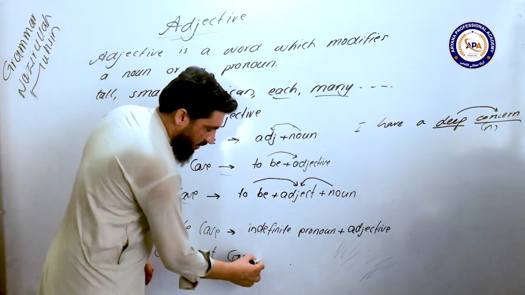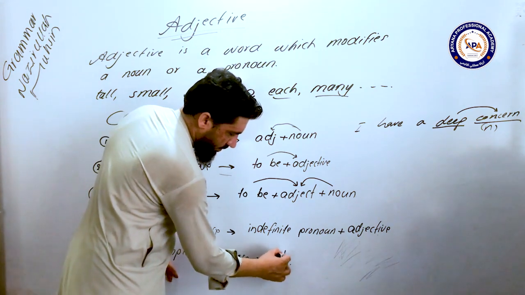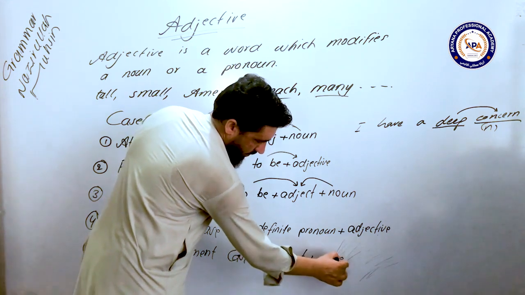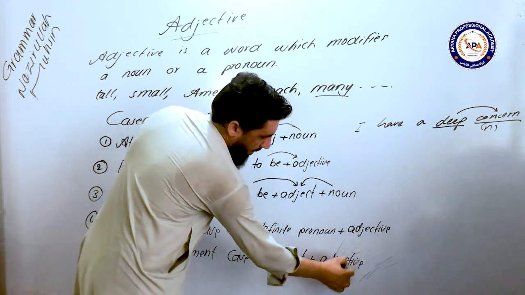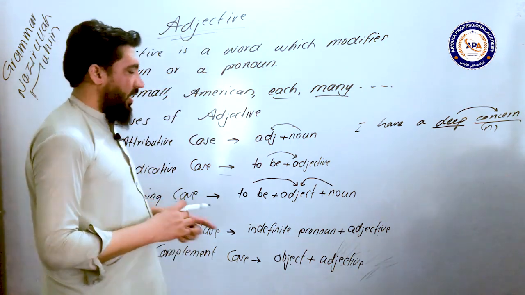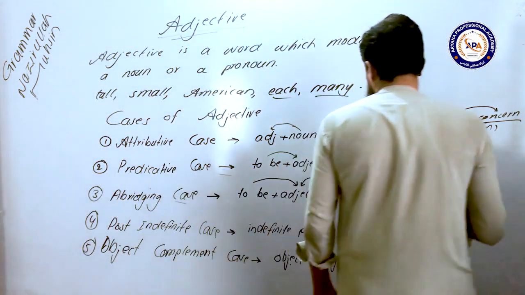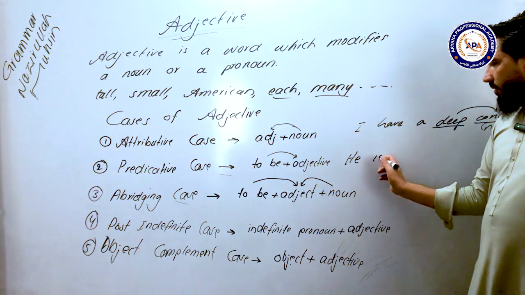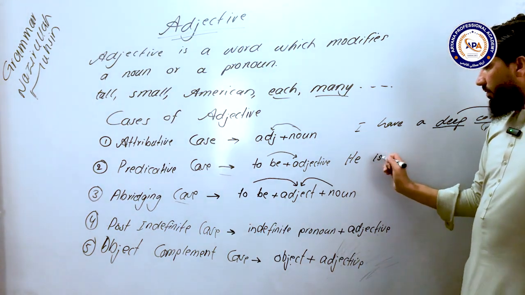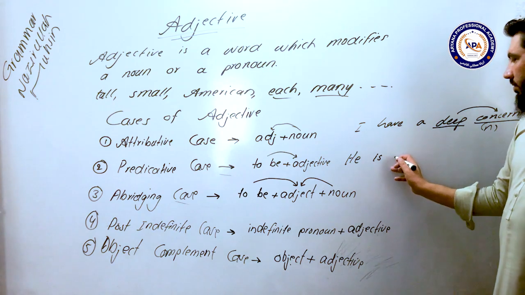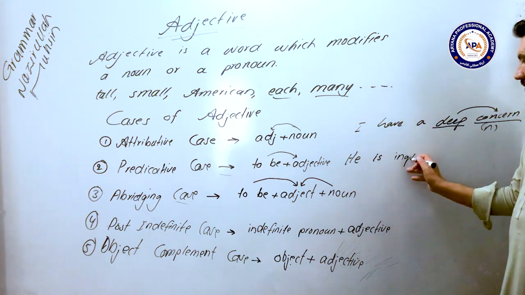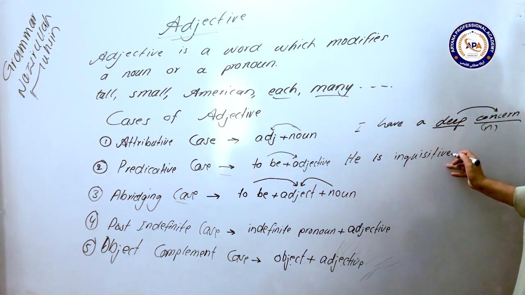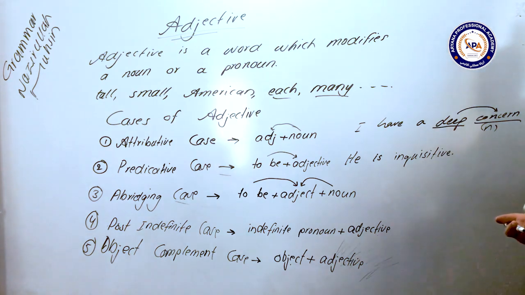In object complement, an adjective is used after an object and it completes the meaning of this object. After to be, for example, he is inquisitive. She is tall. Ali is intelligent, and so on.